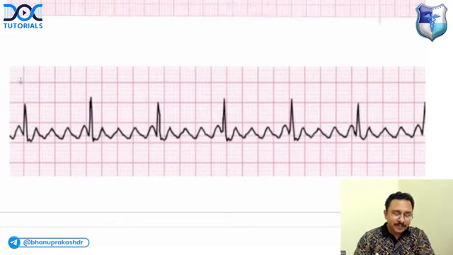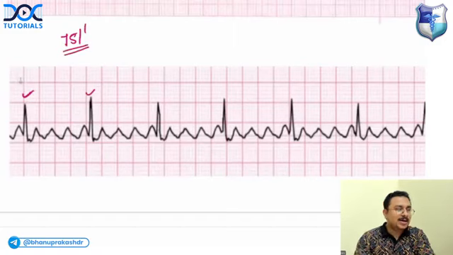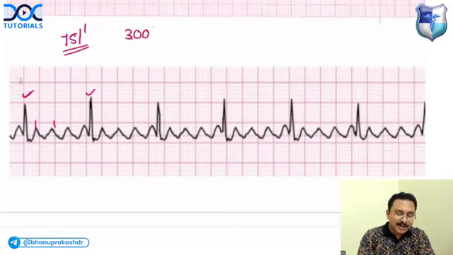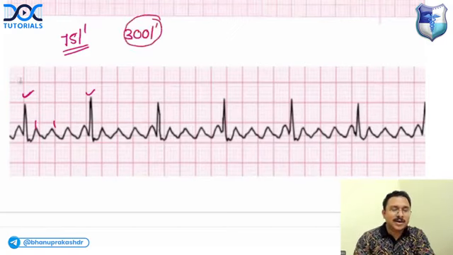You can see ventricular rate is normal. Ventricular rate is only 75 per minute. But if you look at the atrial rate, you can see between two consecutive P waves, there is one large square. So the atrial rate is 300. Ventricular rate is only 75.